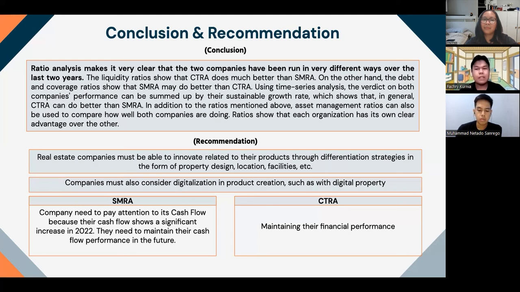Furthermore, especially for SMRA, they must pay more attention to their cash flow, as there was a drastic increase in 2020. They must be able to maintain it so that the increase is not only temporary, whereas CTRA must always maintain its already good performance so that it remains stable and does not decrease over time.